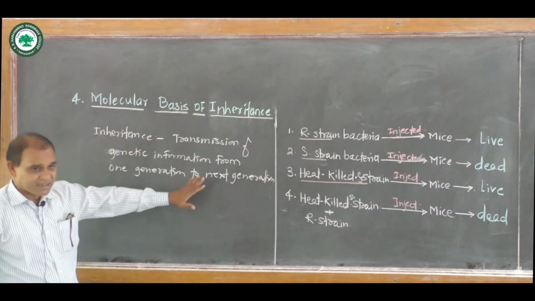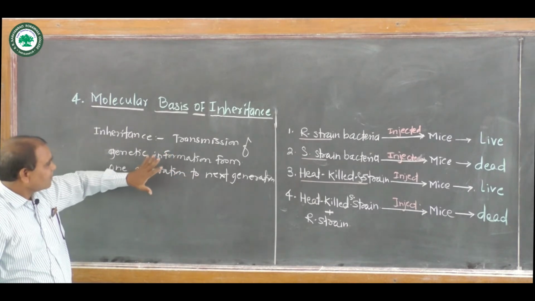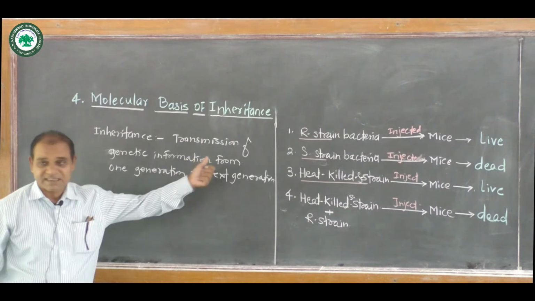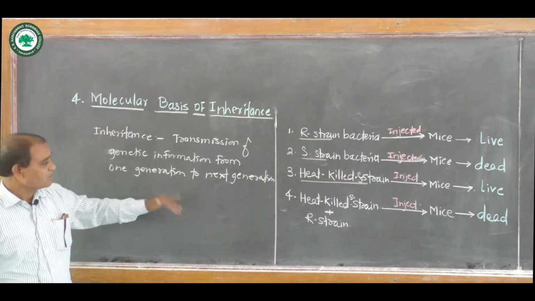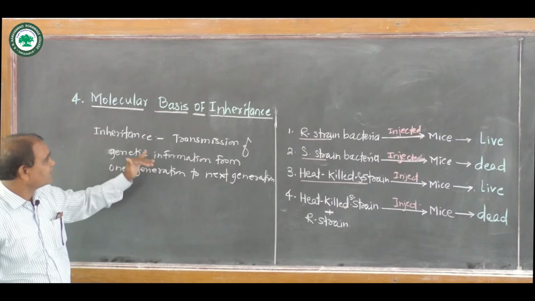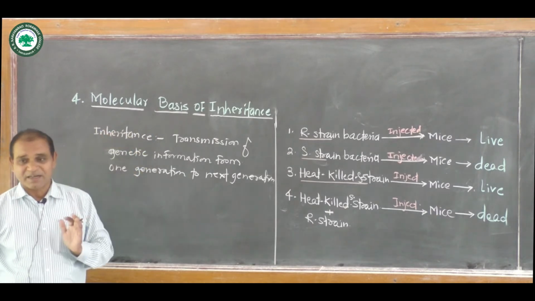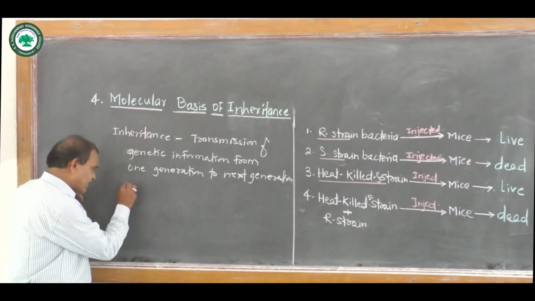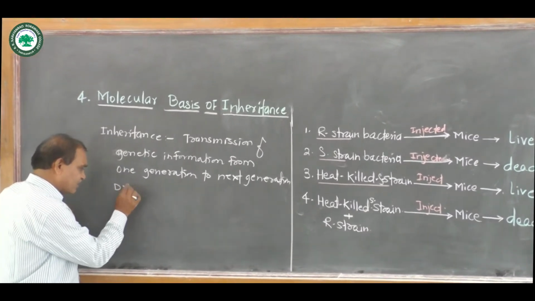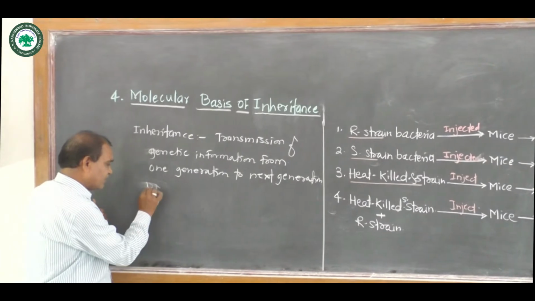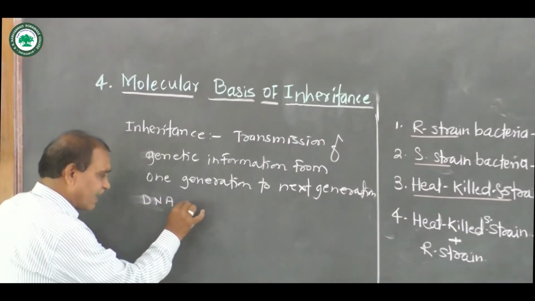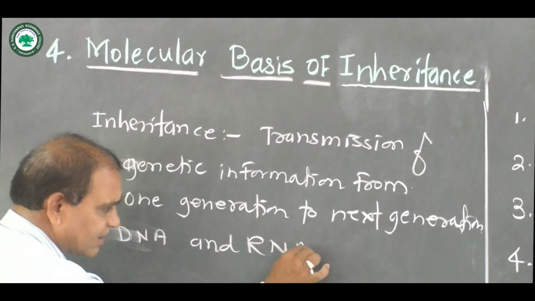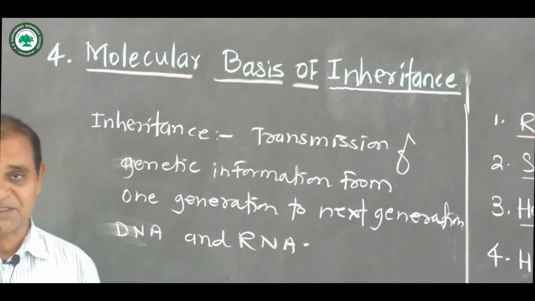Now this inheritance requires some molecules that are responsible for the transmission of characters. Which molecules are required for transmission of characters? Generally, there are two types of molecules within the cell, DNA as well as RNA. These molecules are responsible for transmission of characters.